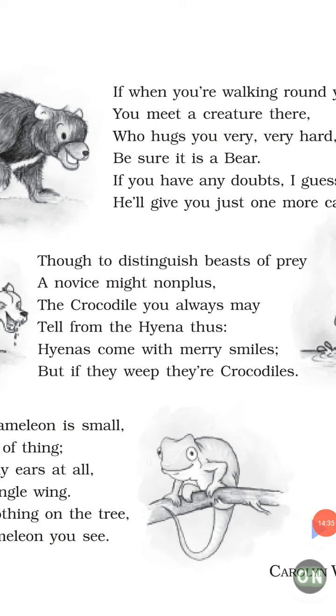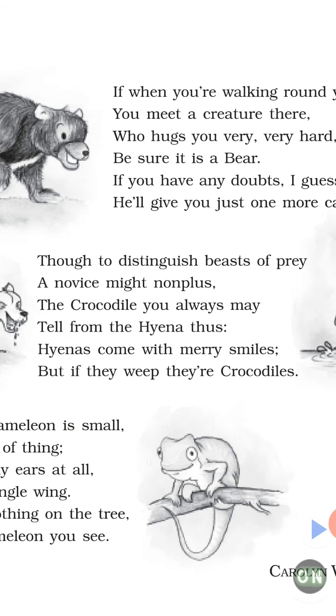Though to distinguish beasts of prey, a novice might nonplus, the crocodile you always may tell from the hyena thus. Hyenas come with merry smiles, but if they weep, they are crocodiles. So in this stanza, the same rhyme scheme is used. You can see prey, me, nonplus, thus, smiles, crocodiles. So the same rhyme scheme, A B A B C C, is used in this stanza.